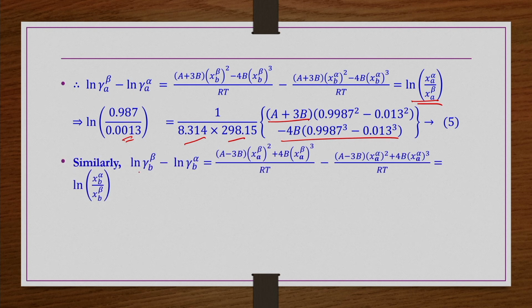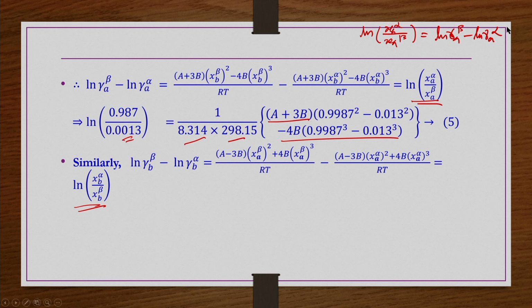Similarly, we have ln of γ_B^β minus ln of γ_B^α, and we have this expression, which is nothing but ln of x_B^α by x_B^β, right. What we have seen in the first slide of this problem is that ln of x_A^α by x_A^β is nothing but ln of γ_A^β minus ln of γ_A^α.